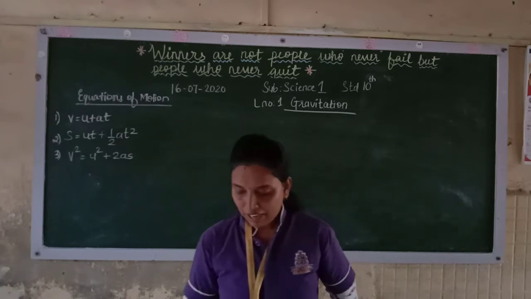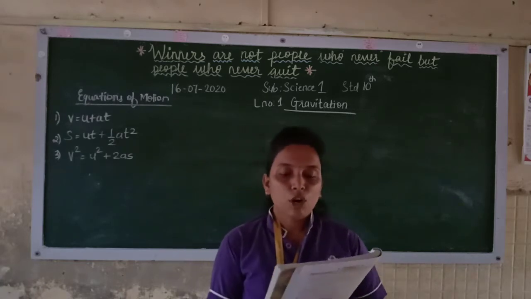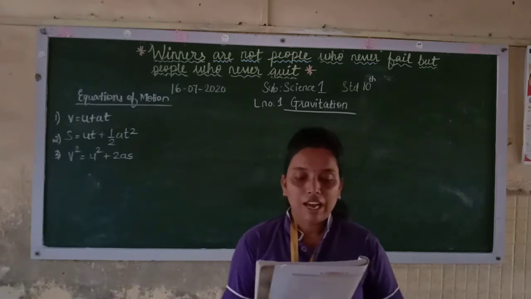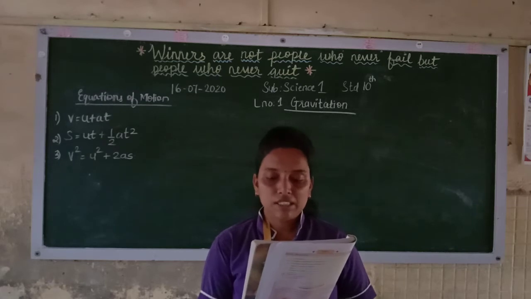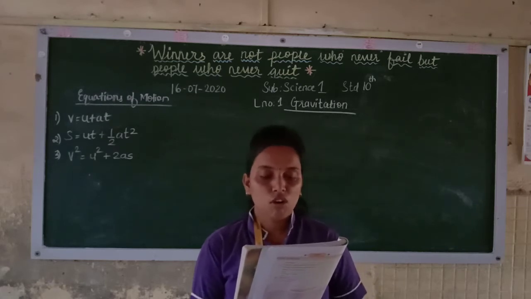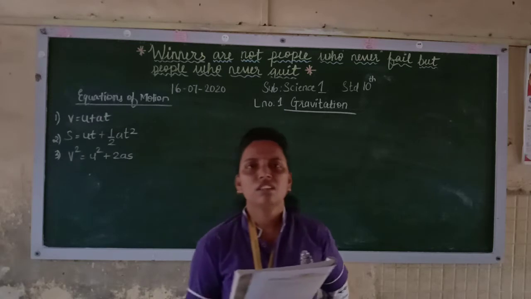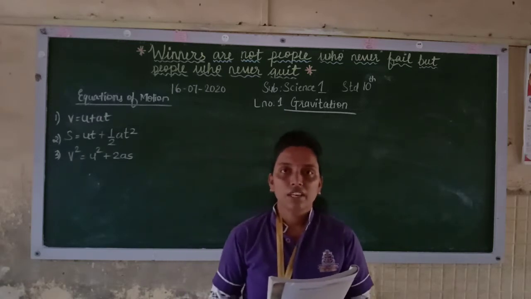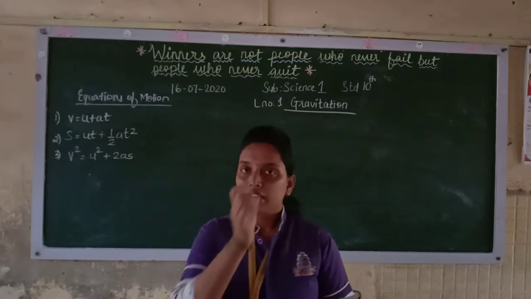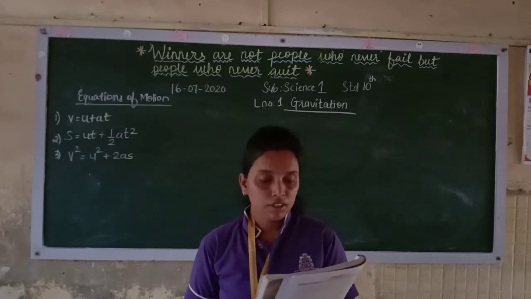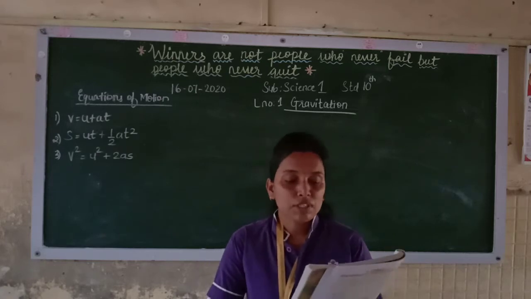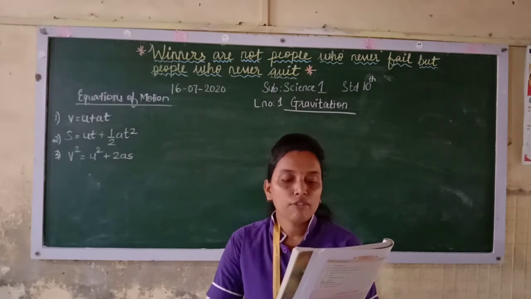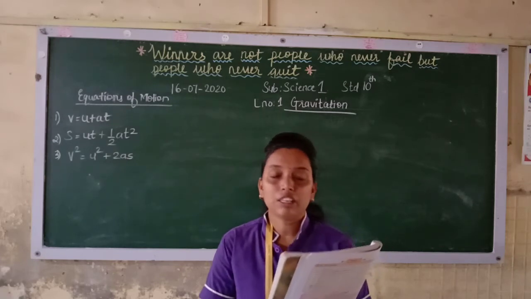Now further, gravitation, as we have learnt, the phenomenon of gravitation was discovered by Sir Isaac Newton. As the story goes, he discovered the force by seeing an apple fall from a tree on the ground. So how did Isaac Newton discover this force, that is gravity? He discovered it when he was sitting under a tree and he saw an apple falling from the tree. He wondered why all apples fall vertically downward and not at an angle to the vertical. Why do they not fly off in a horizontal direction?